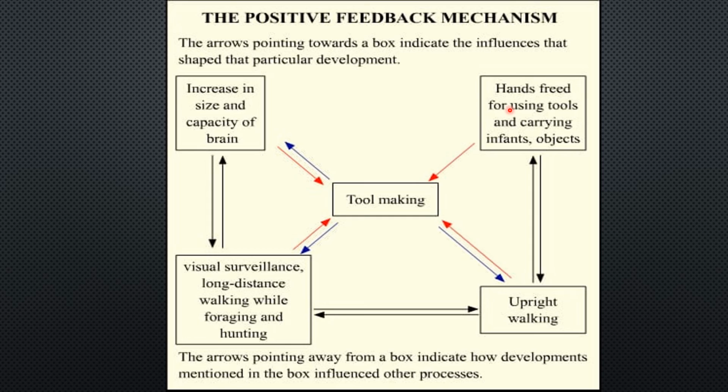And here you will see hands free for using tools and carrying infants and objects. As the early man started walking upright, his forelimbs got free. He started using his hands to carry his infant and objects such as tools and utensils. In addition, it also led him to use his tools with more pressure and force. Now let us consider the blue line. These blue lines are the processes that were strengthened by tool making.